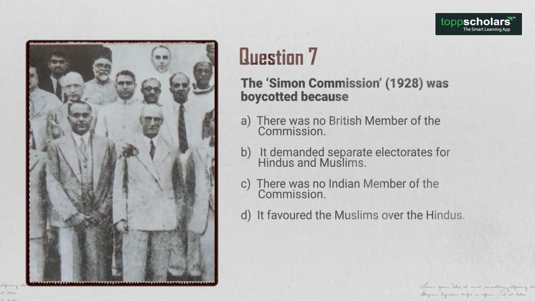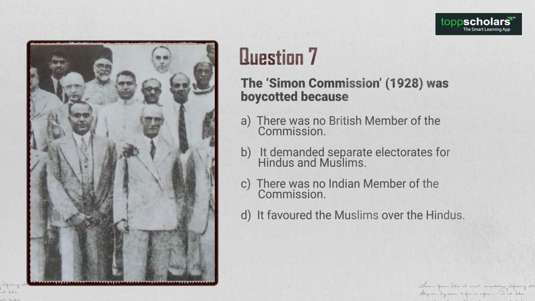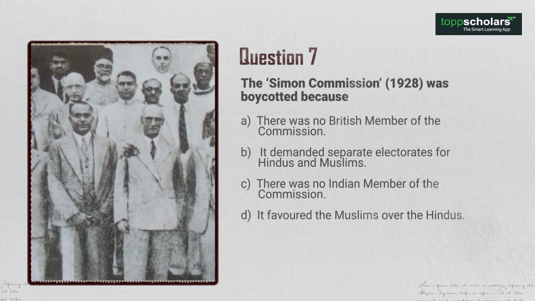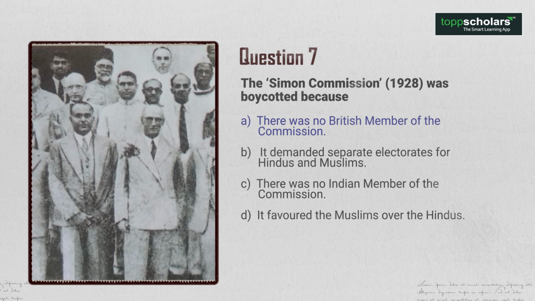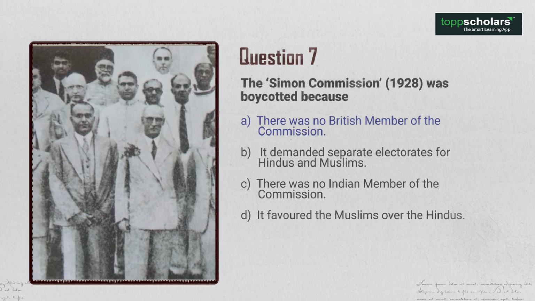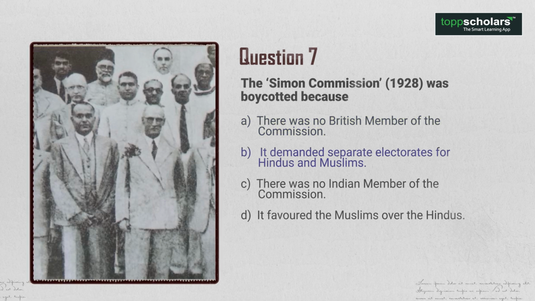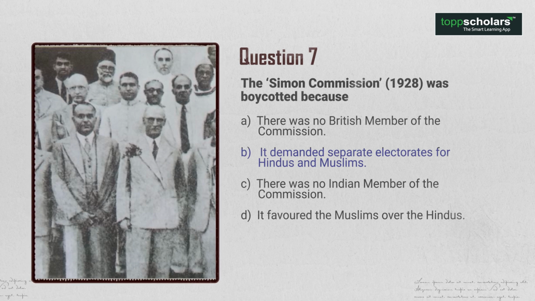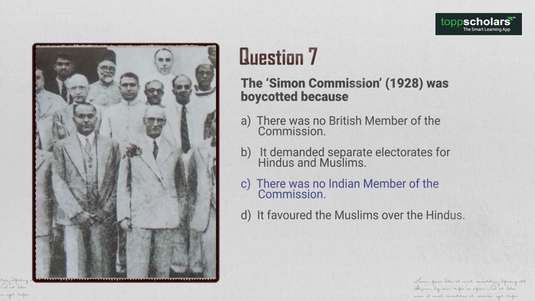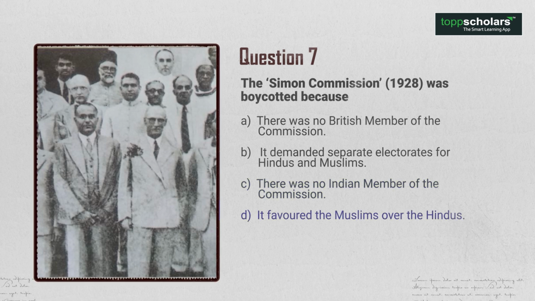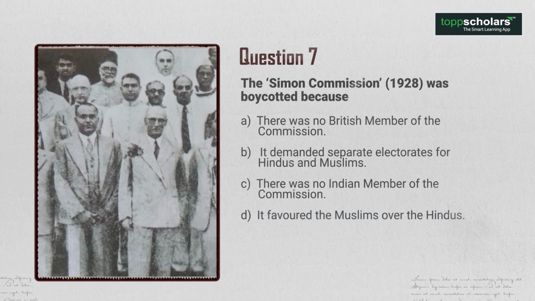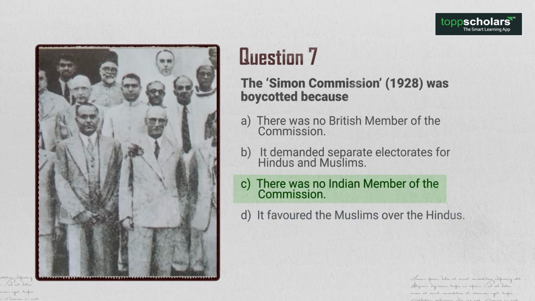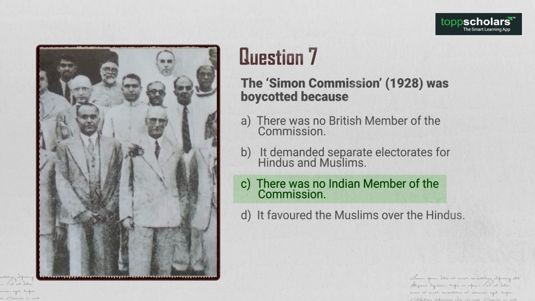Question 7. The Simon Commission 1928 was boycotted because, options. A. There was no British member of the commission. B. It demanded separate electorates for Hindus and Muslims. C. There was no Indian member of the commission. D. It favored the Muslims over the Hindus. The answer is option C. There was no Indian member of the commission.